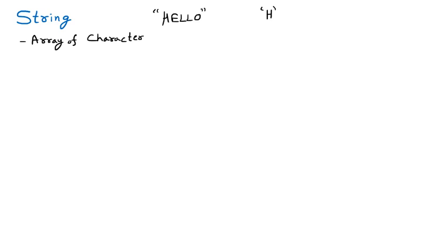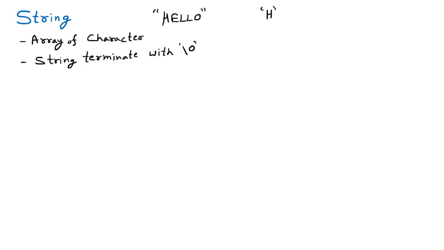Now we have learned so many things while we were learning the array, and there we have also learned the character array. Now there is a difference between character array and the string, and the difference is that a string has the terminator. So a string terminates with the null character, and that is slash 0.